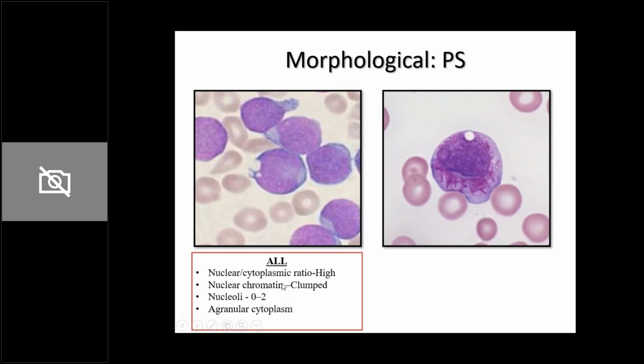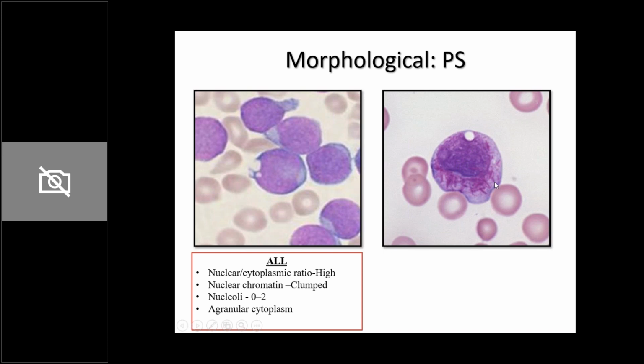Okay. Now, if you look at this particular cell, this is again a peripheral smear. And if it were a live session with you, I would have actually asked you what these are. See, this cell is larger, and if you compare it with a lymphoblast, it is even larger than the lymphoblast. So this is actually a myeloblast. Look at the nucleus, this purple one. When you compare the NC ratio, over here the nucleus is occupying almost the whole of the cell, whereas over here it is occupying about half of the cell.